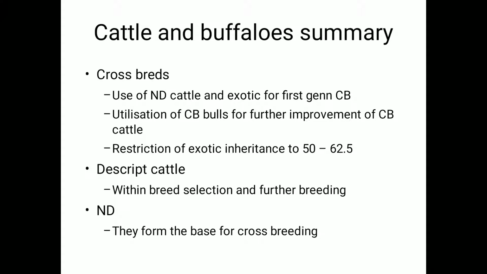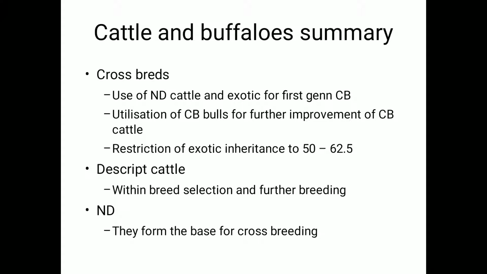Coming to the third point, this applies exclusively to cattle. Here you should restrict the exotic level inheritance to 50 to 62.5% only. Beyond that, it will be a problem for average Indian livestock rearing conditions. In farms where high-tech inputs are available, you can go beyond the 62.5% also. For an average cattle, 50 to 62.5% of exotic inheritance is the optimum.